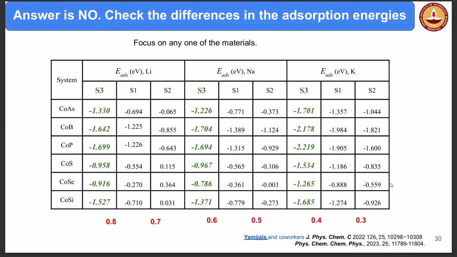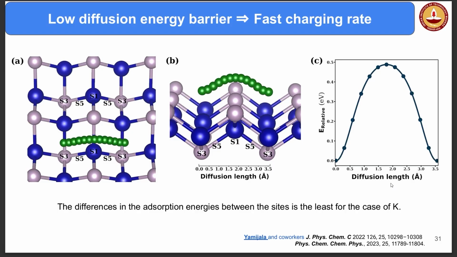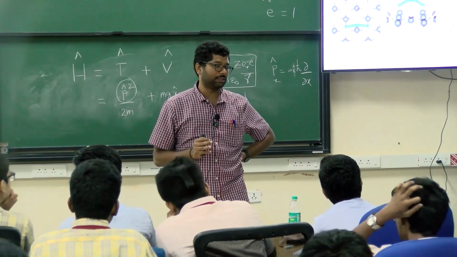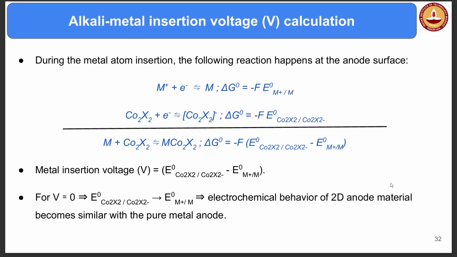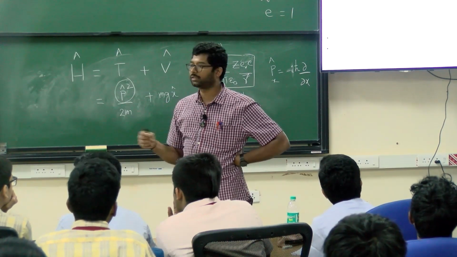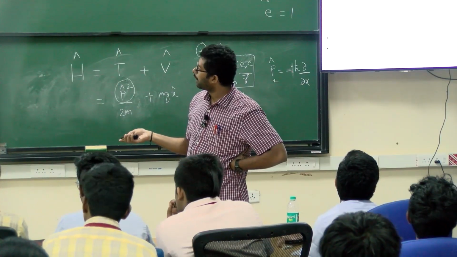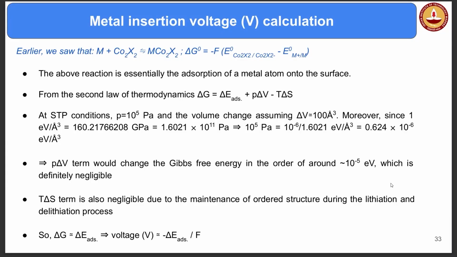Then we calculated the migration energy barriers, and if you calculate for each and every step, this is exactly what you will reproduce. Essentially, it is telling you that you need to consider the differences in the energies between these two states in order to understand them. Fine. So this we did, and then we calculated the voltages. With this kind of equation, when you add the electron, how much is the potential energy difference, the reduction potential as you call it. So that way we calculated, and we considered various other things.